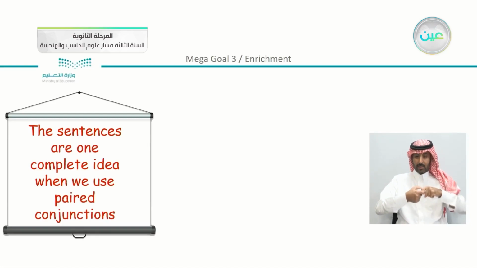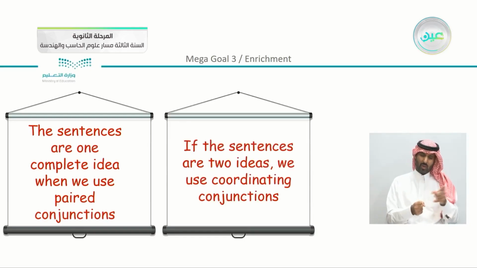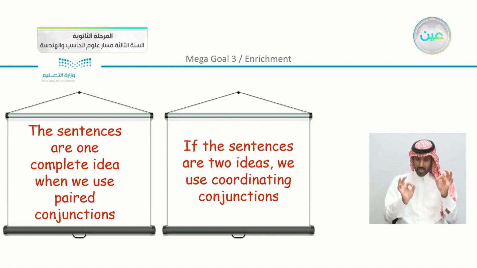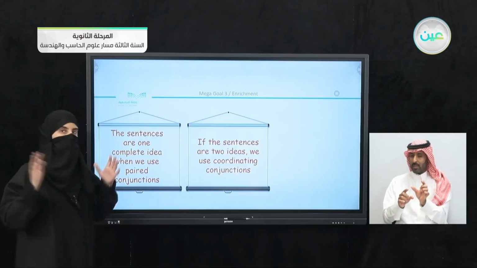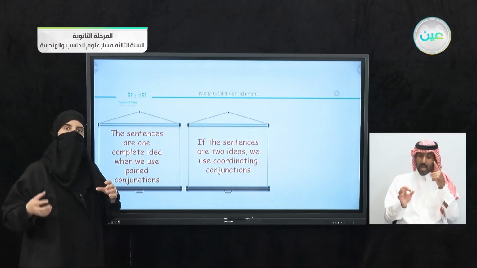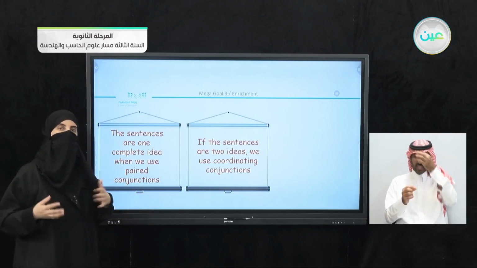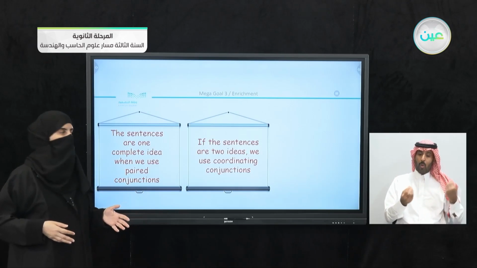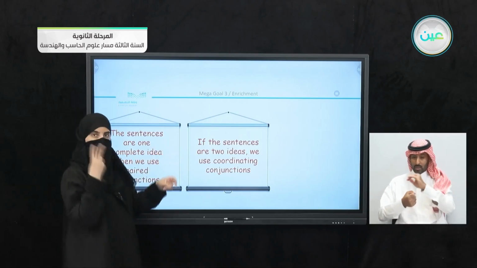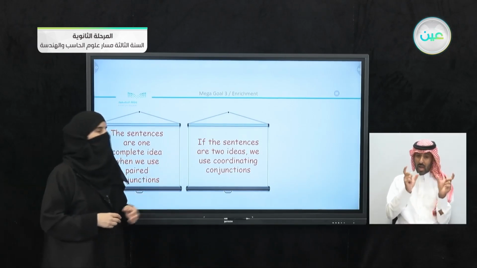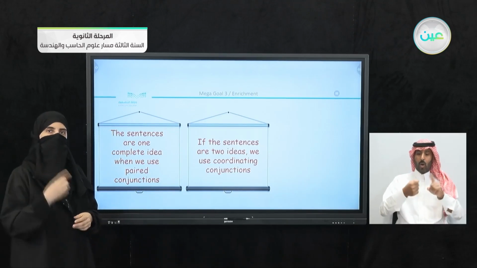Now we did explain also the difference. The sentences are one complete idea when we use paired conjunctions. So we have one complete idea, but you join 2 adjectives, 2 verbs, or 2 nouns together. And if the sentences are 2 ideas, we use coordinating conjunctions, which are single conjunctions.